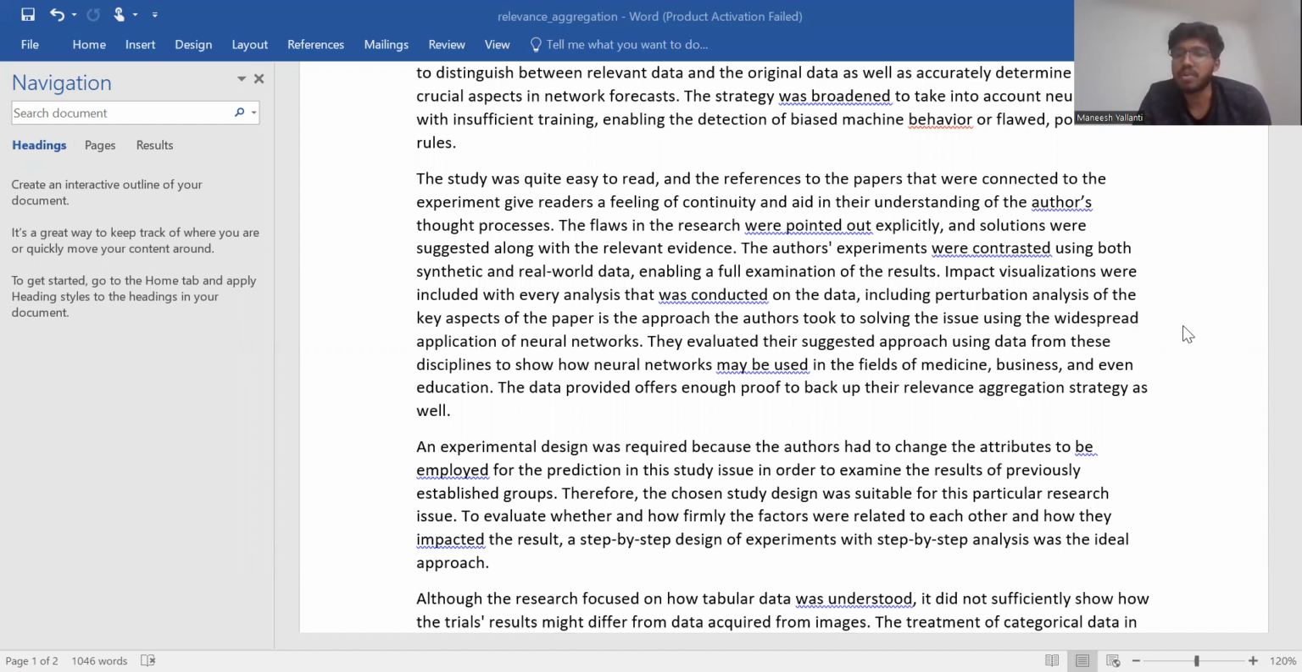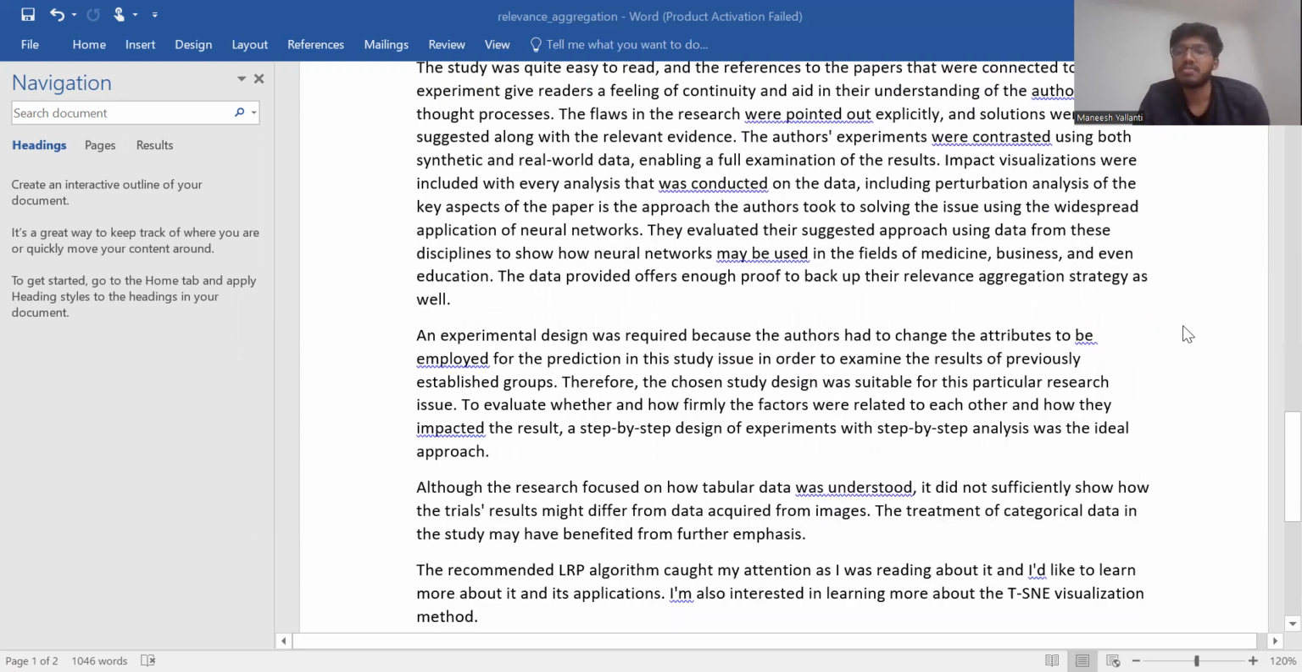The flaws in the research were pointed out explicitly, and solutions were suggested along with the relevant evidence. The author's experiments were contrasted using both synthetic and real-world data, enabling a full examination of the results. Impact visualizations were included with every analysis that was connected on the data, including perturbation analysis of the key aspects of the paper in the approach the authors took to solving the issue using a widespread application of neural networks. They evaluated a suggested approach using data from these disciplines to show how neural networks may be used in the fields of medicine, business, and even education. Data provided offers enough proof to back up the relevance aggregation strategy as well.